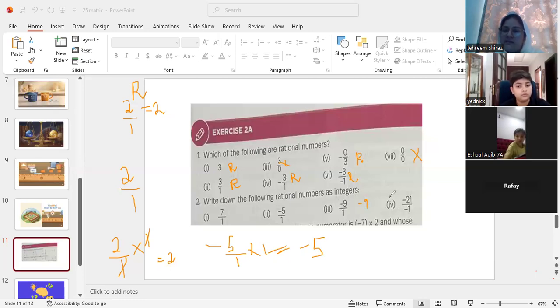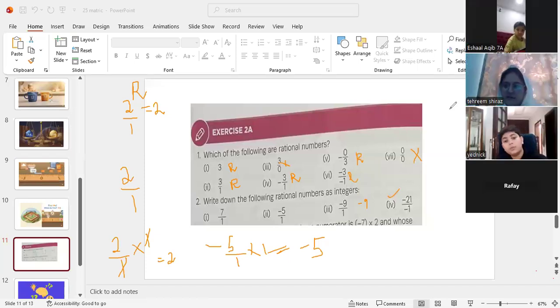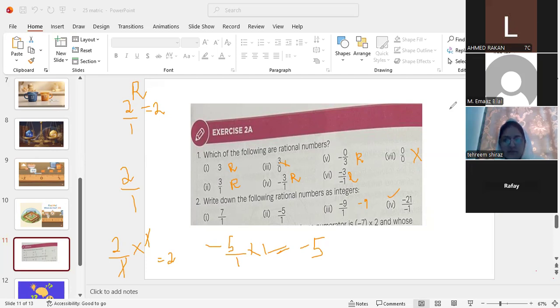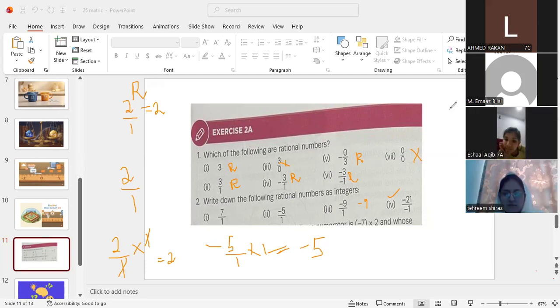Anyone who can tell me the answer of this part? Just raise your hands. Yes, Ahmed. Ma'am, minus and minus will cancel out, so 21 over 1 is 21. Yes, 21 will be the answer.